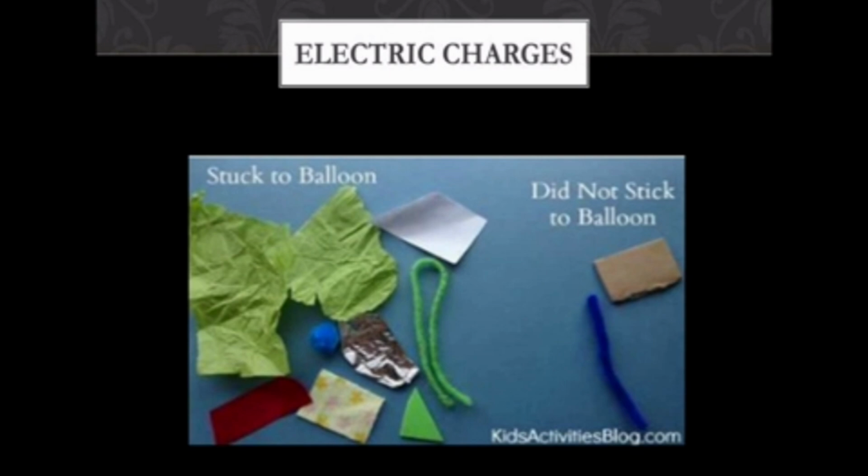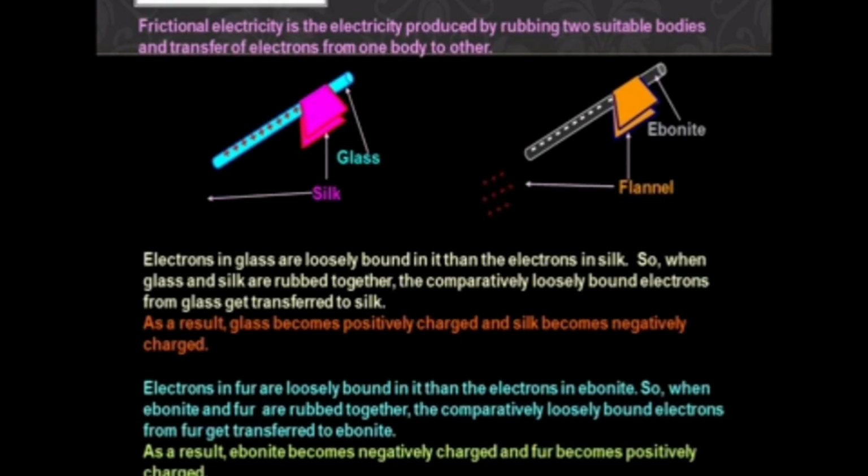The next thing is frictional electricity. So now we are going to see frictional electricity. Frictional electricity is the electricity produced by rubbing two suitable bodies, which transfers electrons from one body to another body. When you rub a glass rod with silk, the glass rod acquires positive charge and silk acquires negative charge.